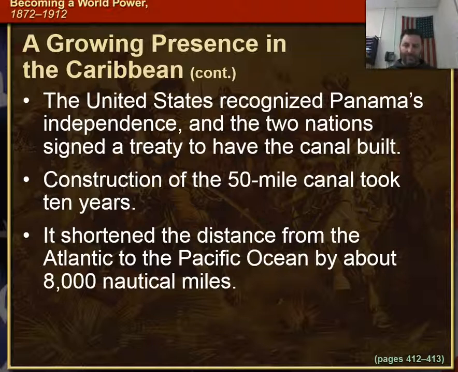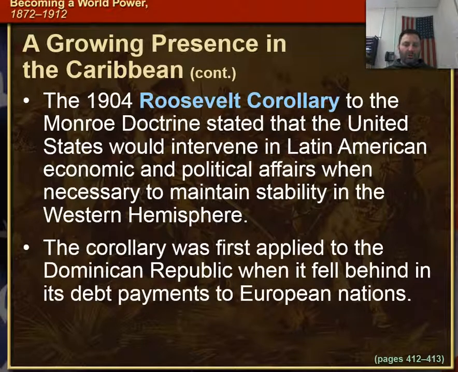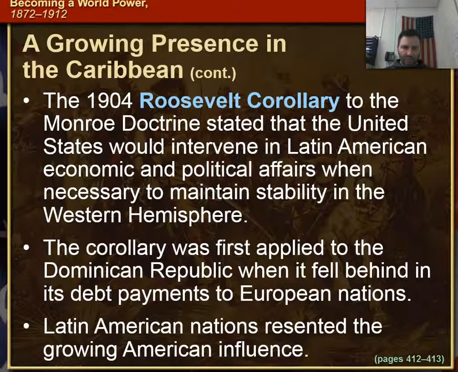Okay, good. So, in 1904, the Roosevelt Corollary to the Monroe Doctrine stated that the United States would intervene in Latin American economic and political affairs when necessary to help maintain stability in the Western Hemisphere. The corollary was first applied to the Dominican Republic when it fell behind in debt payments to European nations. Latin American nations resented the growing influence of America in their spheres.